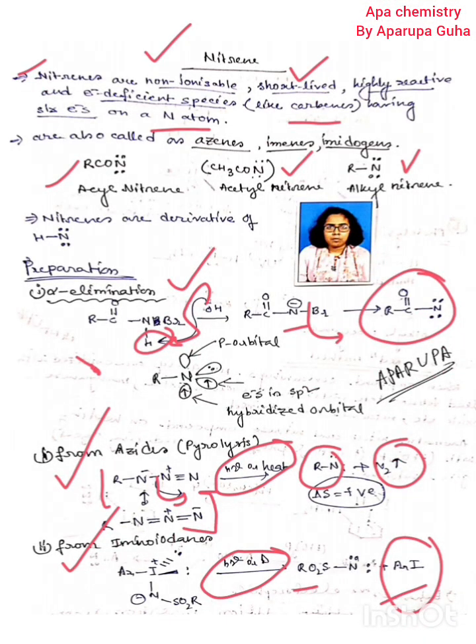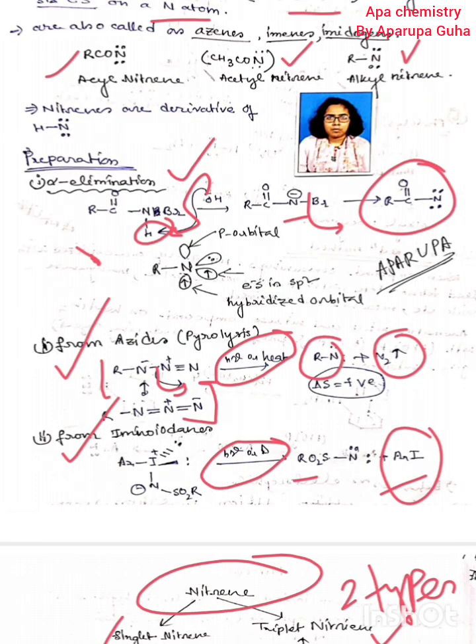So the things I said in this lecture are about nitrene. The basic property: nitrene should be short-lived. As nitrene is an intermediate, obviously it should be short-lived and highly reactive. It can be trapped, and it is an electron deficient species, so it behaves like an electrophile, like carbene. And nitrene is non-ionizable, and various types of nitrene can exist. The simplest form is the nitrogen hydrogen bond, and this hydrogen can be replaced by any other group to produce a variety of nitrenes.